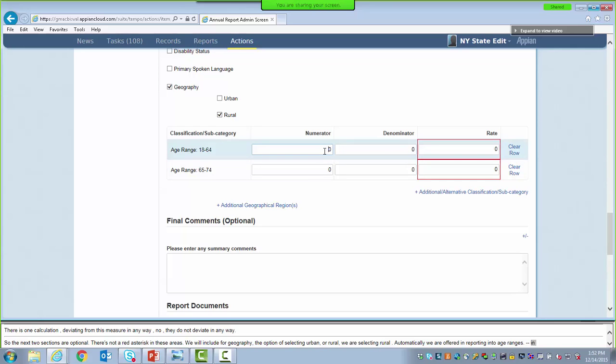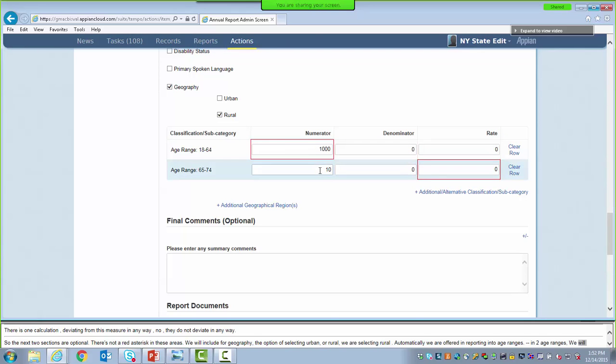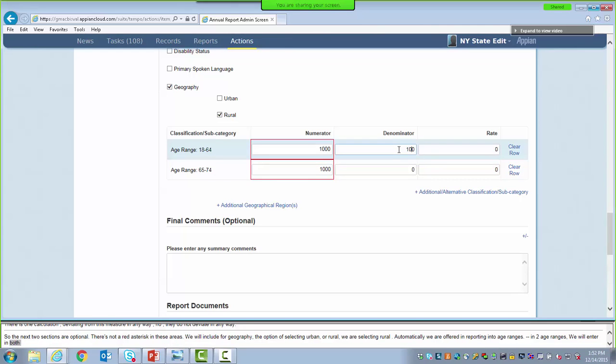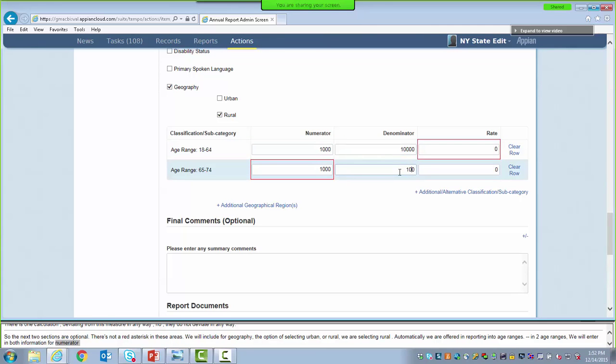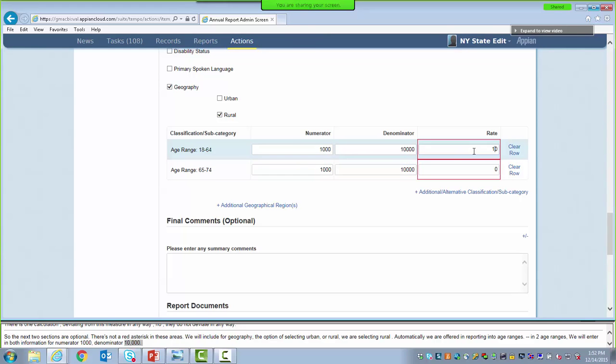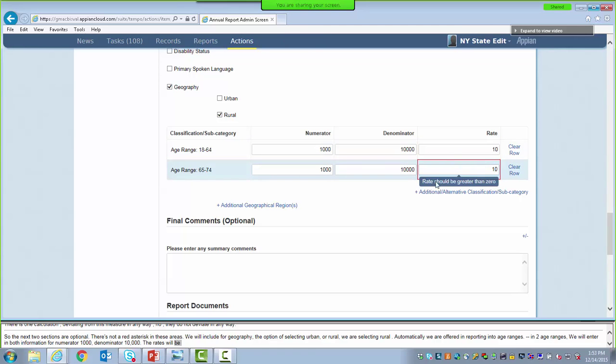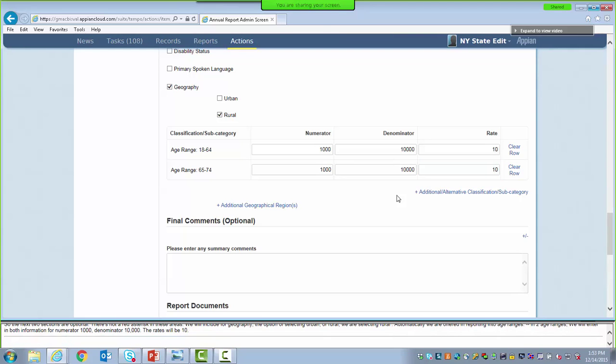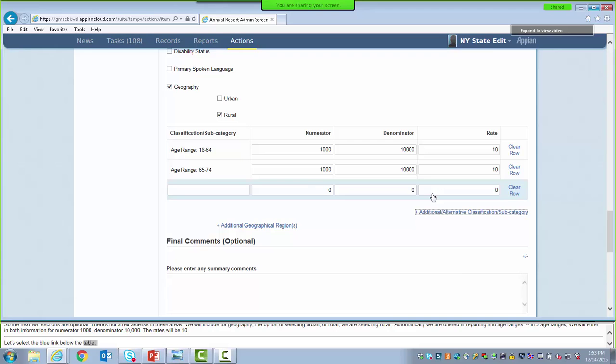The numerators will be 1,000. The denominators will be 10,000. And the rates will be 10. Then let's select the blue link below the table to add an additional or alternative classification or subcategory. Then our alternative classification will be age range 18 through 25. Our numerator will be 100. And our denominator will be 1,000. Then our rate will be 10.